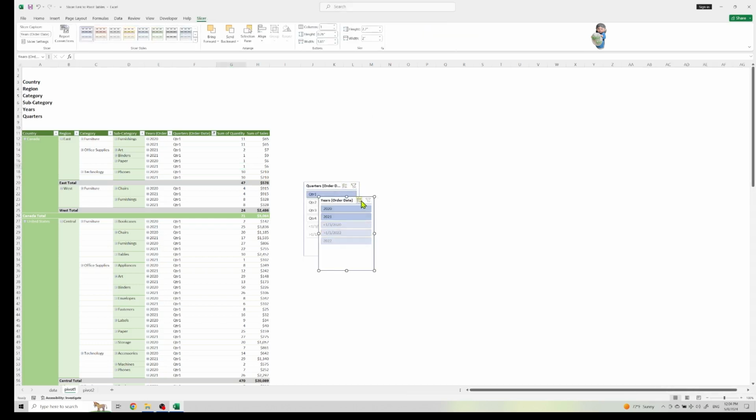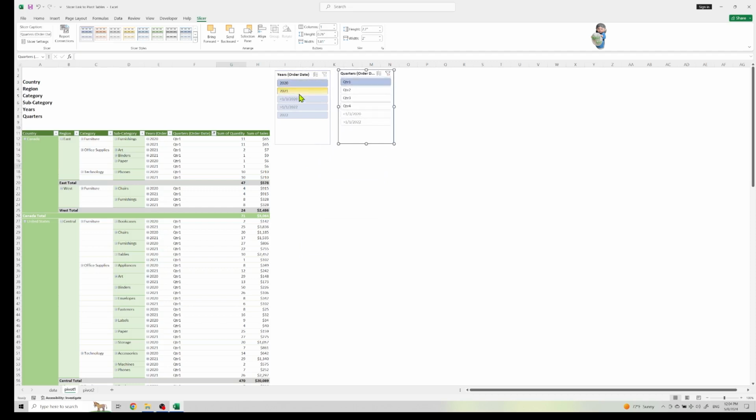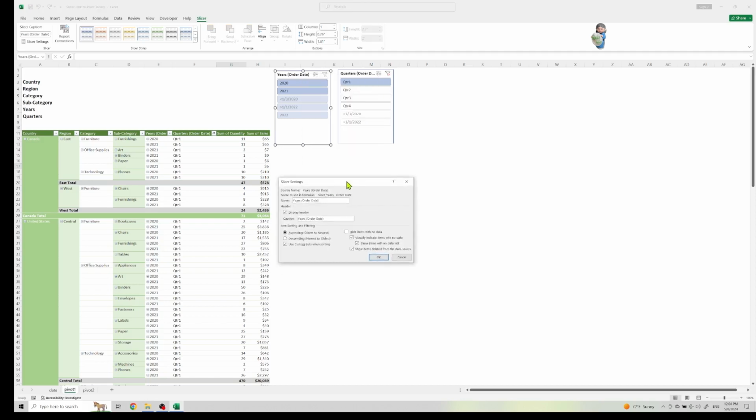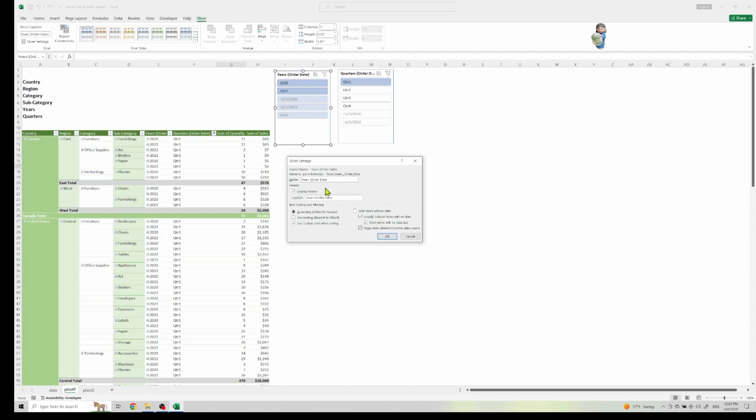So now I have two slicer filters here. One showing me the years, and the second is showing me the quarters. Then right click on the box and click on slicer settings. So I want to put some settings in here.